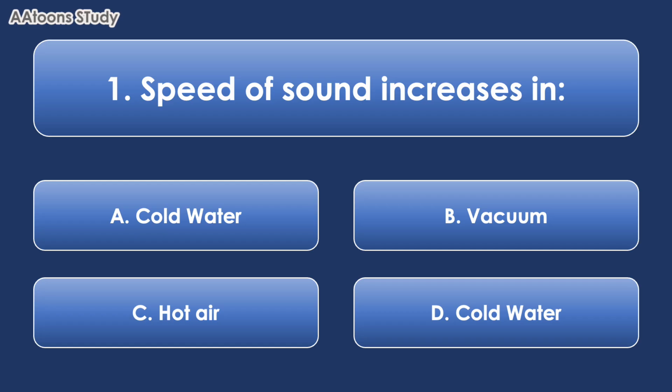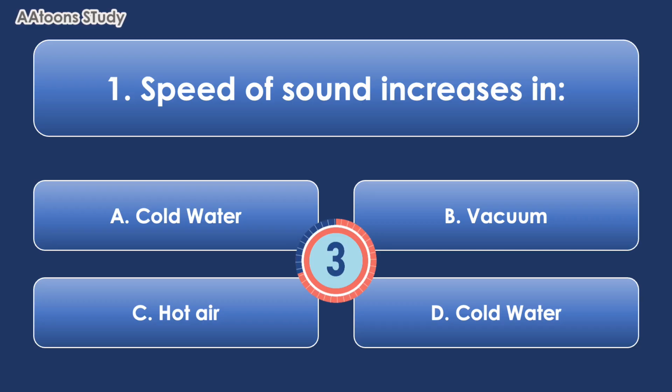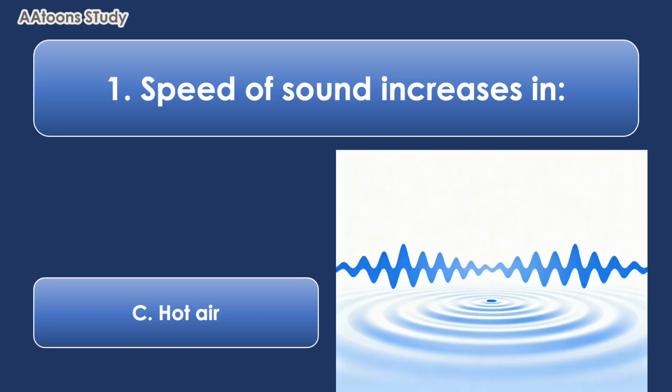The speed of sound increases in hot air. Sound needs something to travel through. It moves by making tiny air particles bump into each other, just like passing a message from one person to the next. When air becomes hot, the tiny particles in it start moving faster. So, since hot air has fast moving particles, sound travels faster in hot air.